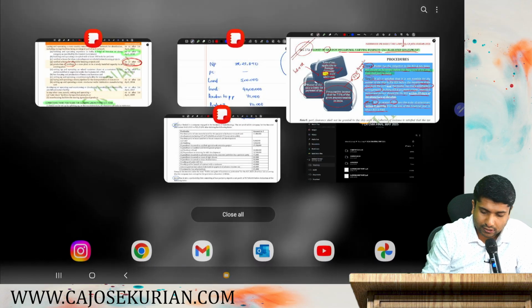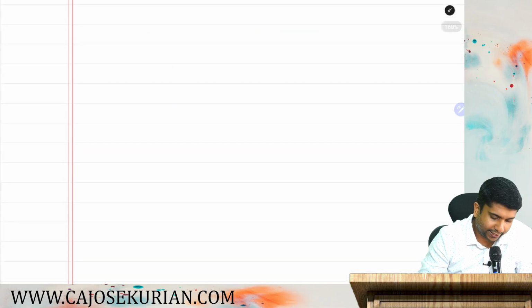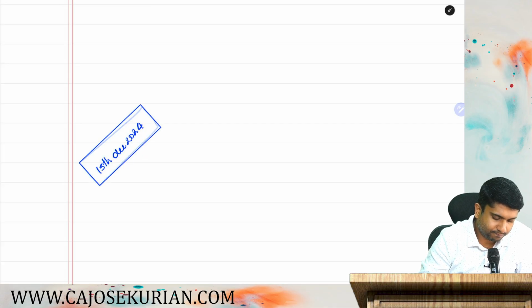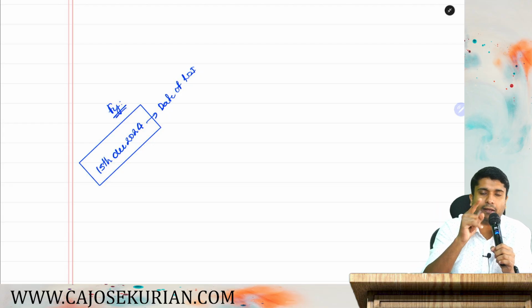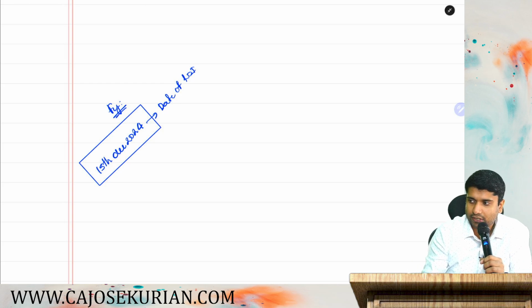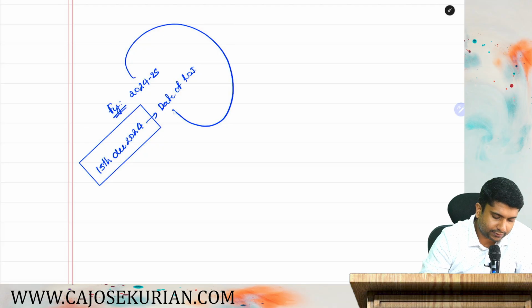Say for example, your return submission date is 15th December 2024. Say this is the date of filing the return. You tell me which is the financial year. In which financial year has your return been uploaded? 24-25 is the financial year in which you have filed the return.